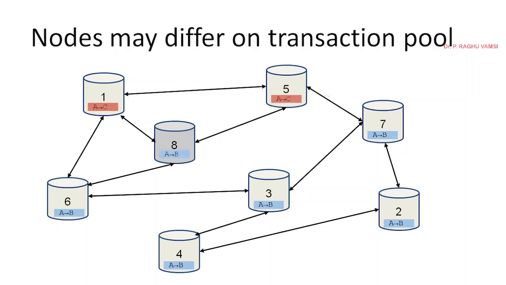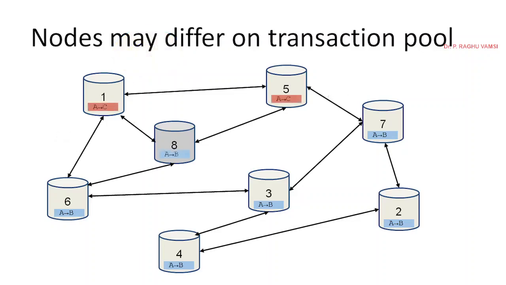So, already node 1 may not have this particular transaction because maybe it is newly joined, or maybe it does not hear it, or some script may not be executed, maybe for any reason, maybe bandwidth may not be sufficient, or maybe response time is very low. There is a chance that one may not listen to it. But if this new A to C transaction was listened to by 1, then it may go for flooding from there.